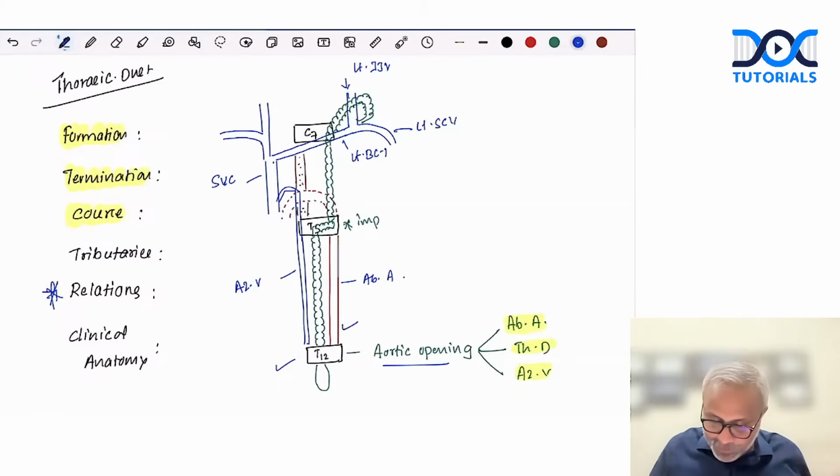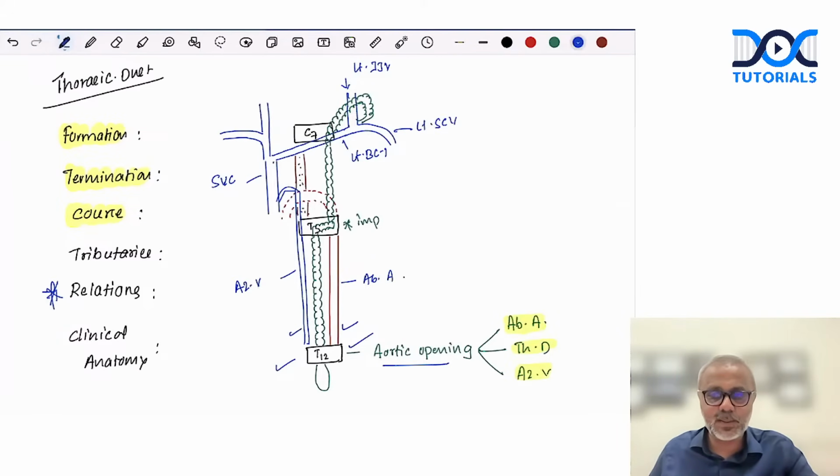On the left side and the right side, even in the posterior mediastinum, the relations are the same. So here, left and right, we have abdominal aorta and azygous vein. As we come above, what do we have in the posterior mediastinum? We have the esophagus covering it.